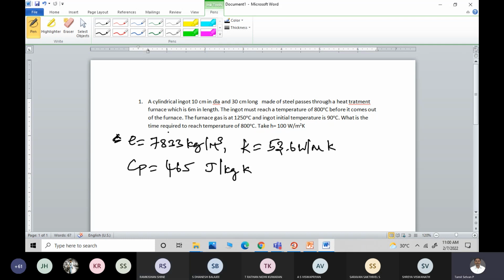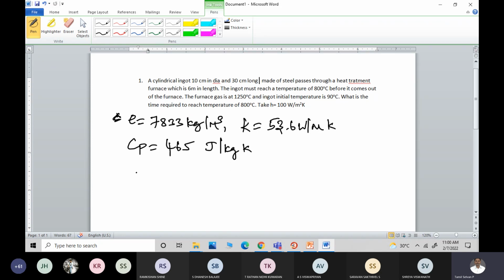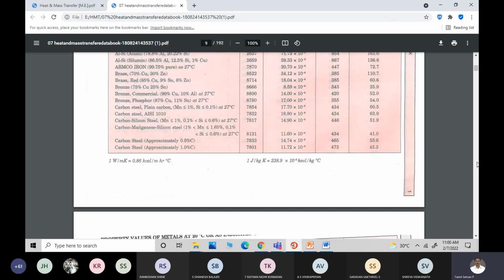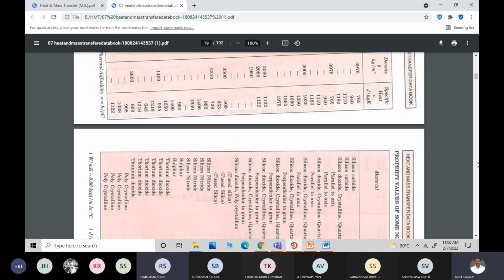So now we have got this. The cylindrical ingot is 10 centimeter in diameter and 30 centimeter in length. We know the characteristic length, L suffix C. What is given in the data book, L or L suffix C? Page number 57, I think.